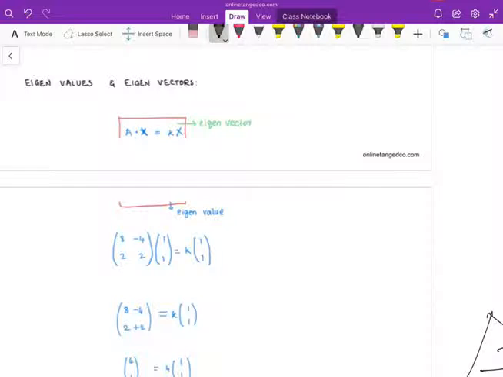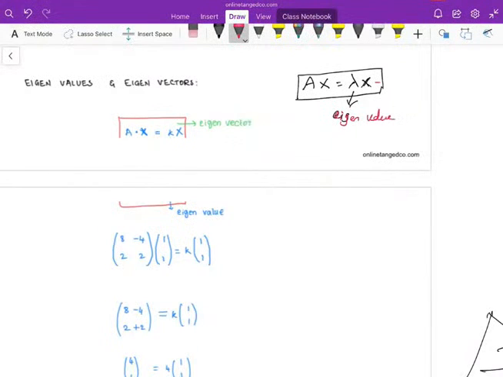Now let us go to today's topic, eigenvalues and eigenvectors. So what did I say about eigenvalue and eigenvector? As I mentioned earlier, a matrix multiplied with a vector will give you a scalar value times the same vector. This is the concept of eigenvalue and eigenvector. This lambda is nothing but the eigenvalue. This x is your